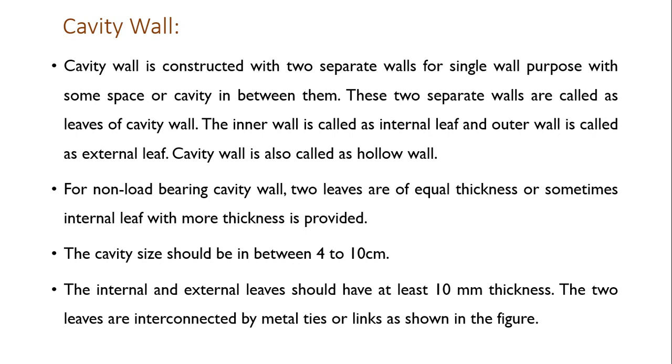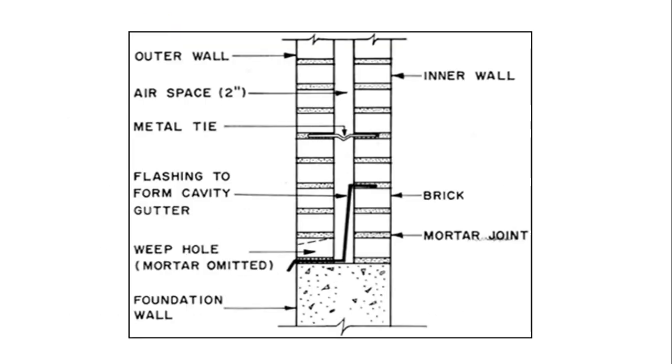The two leaves are interconnected by metal ties or links as shown in the figure. So here you can see in this figure, this is the cavity wall. In this cavity wall, this is the internal leaf and this is the external leaf. This is the cavity in between the two walls. Here it is 2 inch. So these two walls are connected with the help of this type of metal ties. To tie the two walls, metal ties are provided.